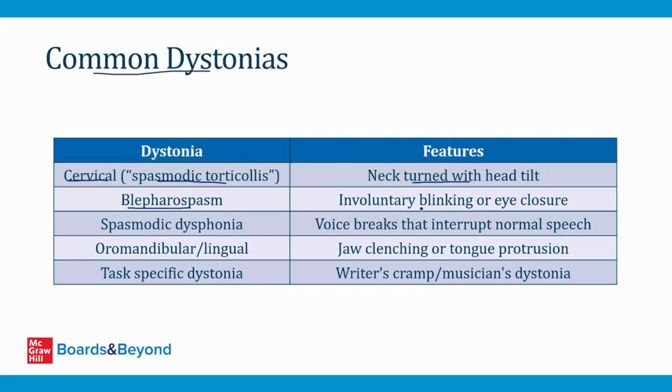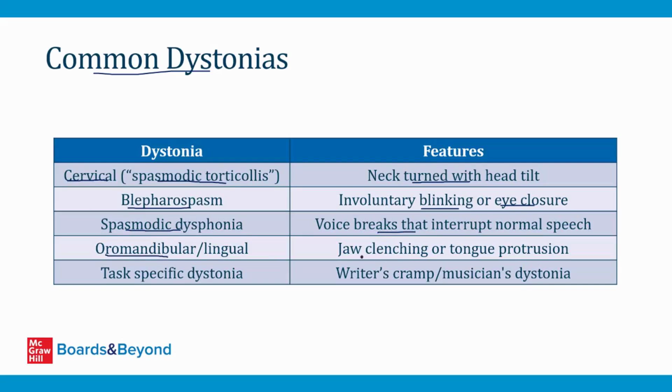This is an involuntary blinking of the eyelid or eye closure where the patient can't open it. This sometimes occurs when patients have overused their eyelid muscles. Spasmodic dysphonia is a dystonia where the voice breaks and it interrupts normal speech from overuse of the voice.